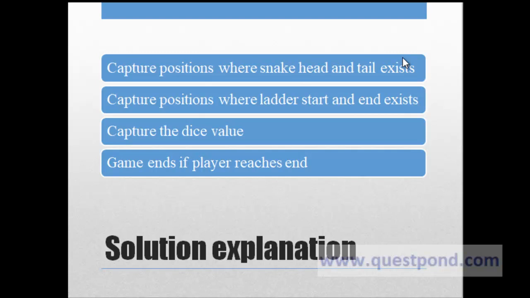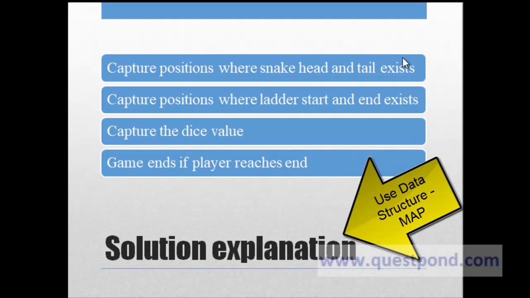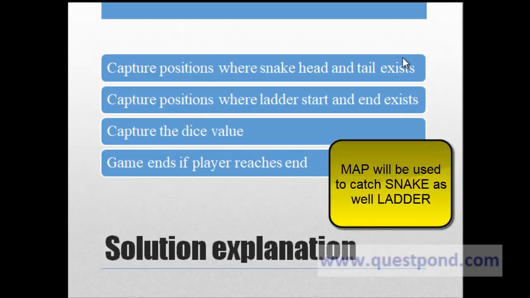Now, since we have positions to capture, like the starting point and the ending point, one of the common data structures which we can think about for this solution is a map. We will require a map to capture all the snakes. We will also require a map to capture all the ladders, correspondingly.